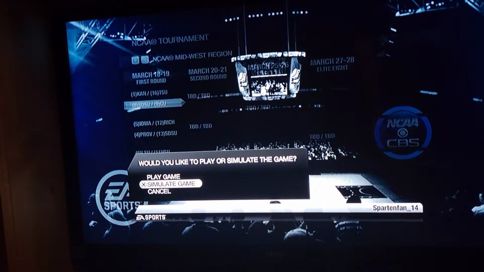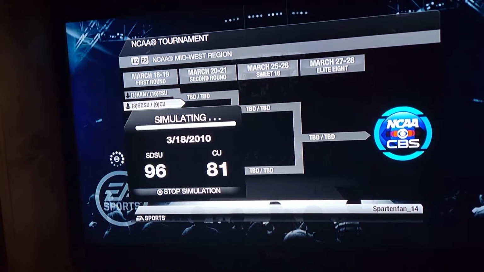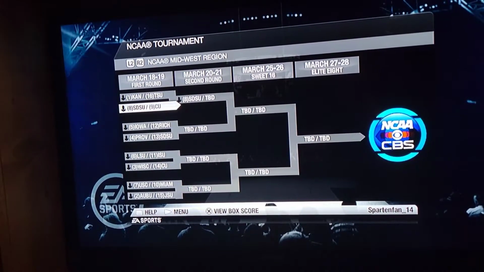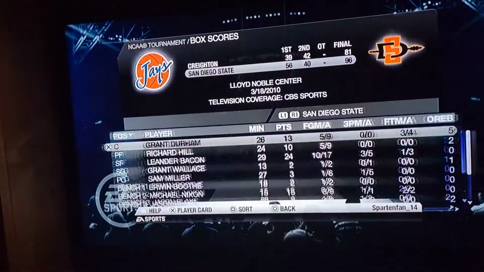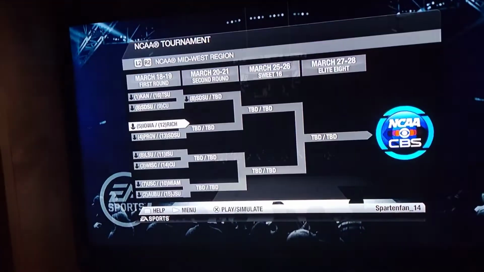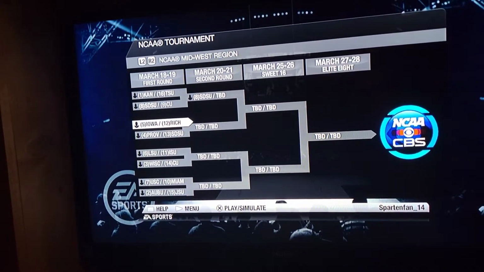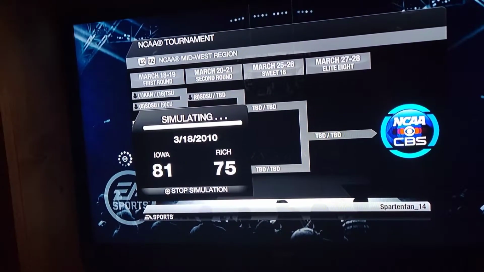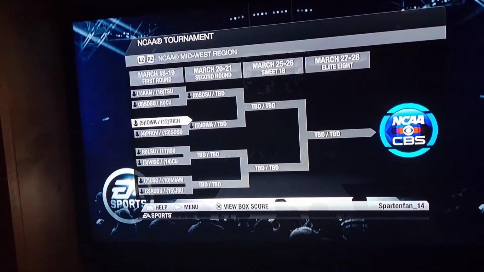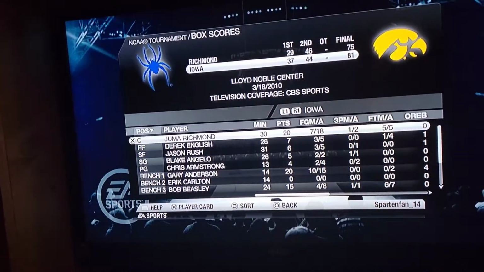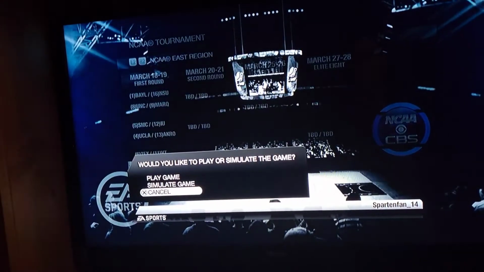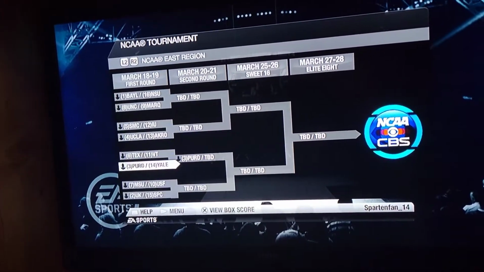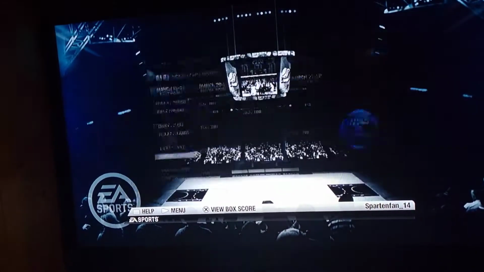I think this is San Diego State and another team, and San Diego State gets the win. I believe that was Creighton. Let me check. Oh, yeah, it was Creighton. Wow. What a sequence of events there. Iowa and Richmond is next. Iowa gets the win. All right. View the box score so we can get the next matchup. Purdue and Yale. Oh my gosh, Purdue killed Yale. My goodness. Wasn't even close.